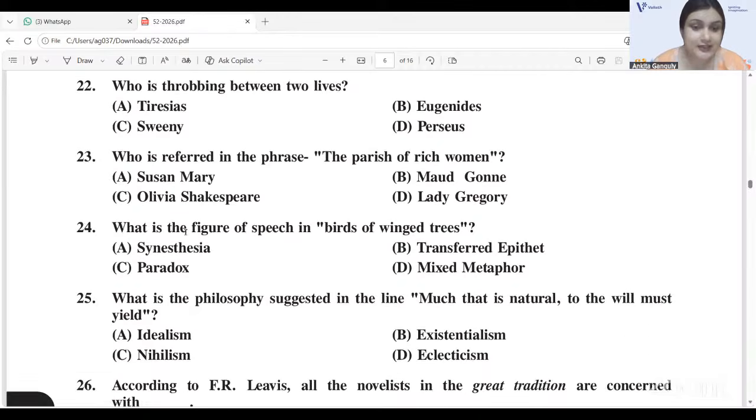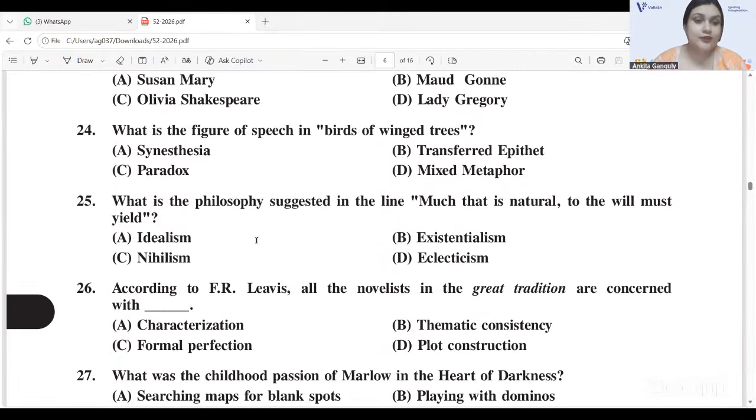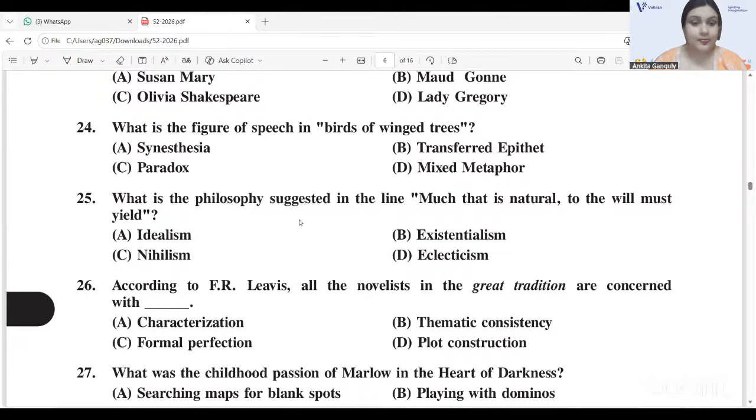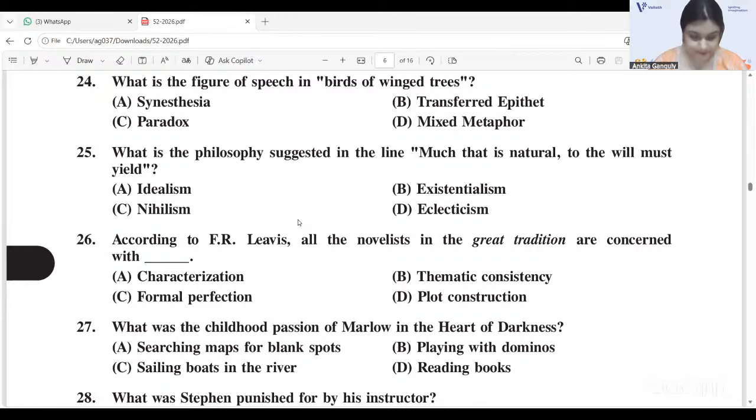Okay. What is the figure of speech in birds of winged trees? It is B, transferred epithet, winged trees, so transferred epithet. What is the philosophy suggested in the line much that is natural to the will must yield? It is existentialism. Okay.